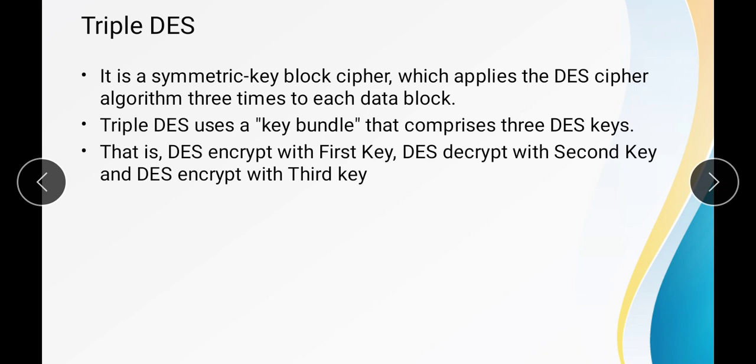Now start with the triple DES. The triple DES is a symmetric key block cipher algorithm which applies the DES cipher algorithm 3 times on each block of the data. It means we are applying the DES algorithm 3 times on the same block of data. So triple DES uses a key bundle which comprises 3 keys, means 3 DES keys.